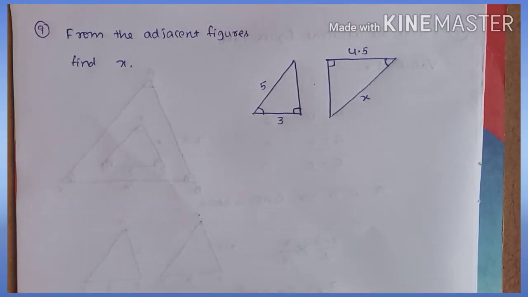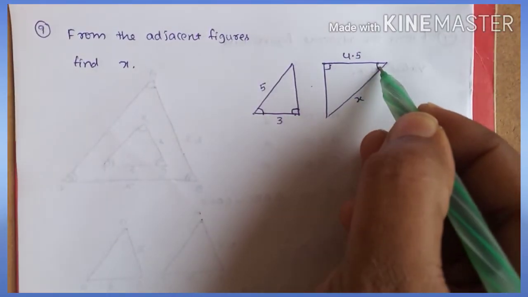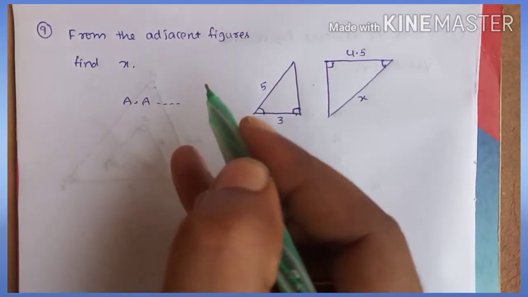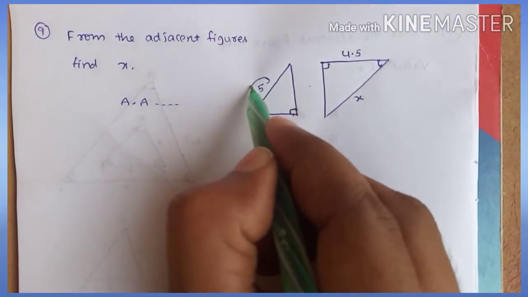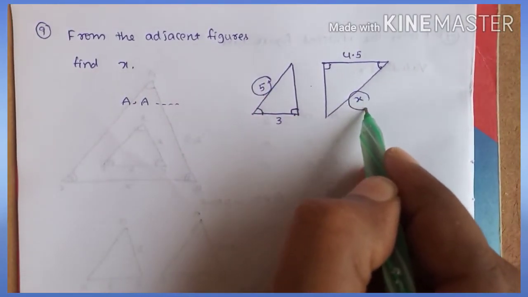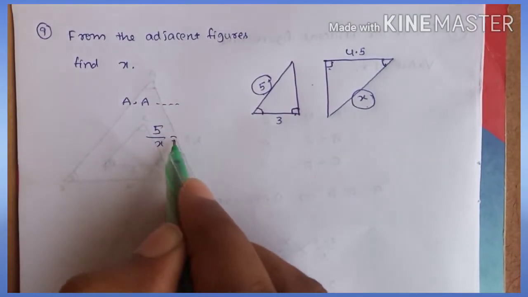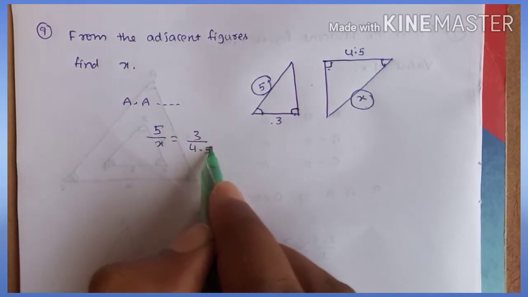Now from the adjacent figure find the value of x. Here also first angle equal to first angle, second angle equal to second angle. So by using AA similarity, two triangles are similar. So first side, this is hypotenuse, here also hypotenuse, opposite to right angle. So 5 by x is equal to second one by second one. What is that? 3 by 4.5.